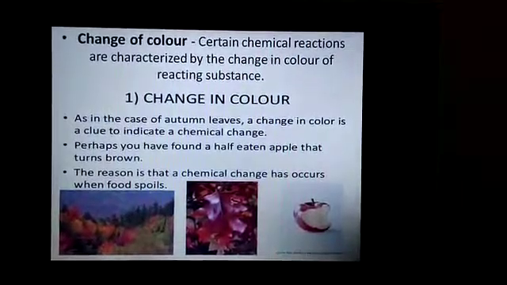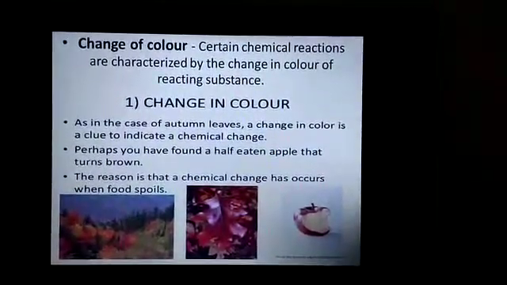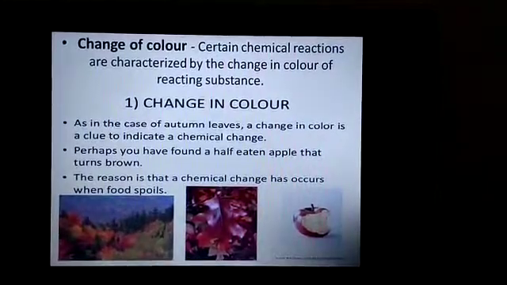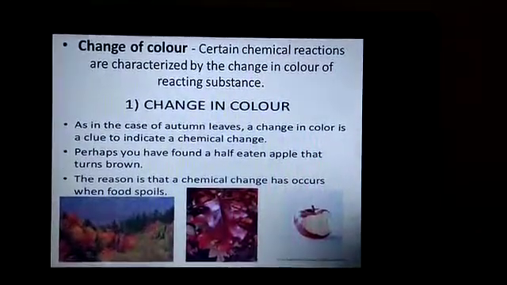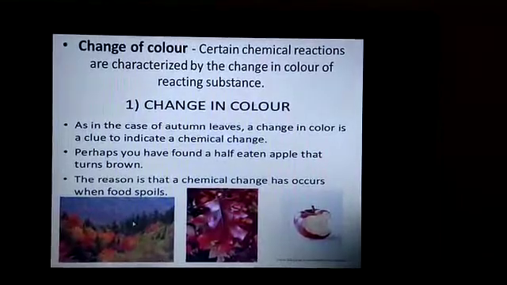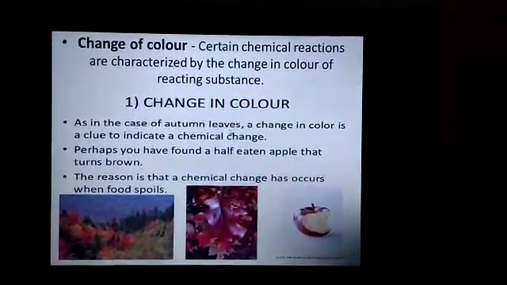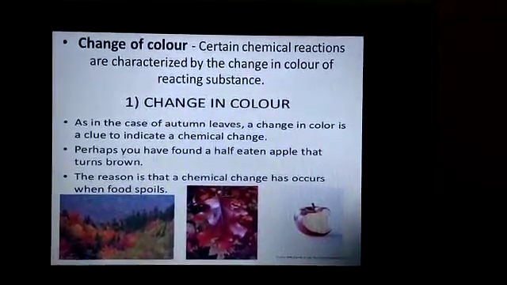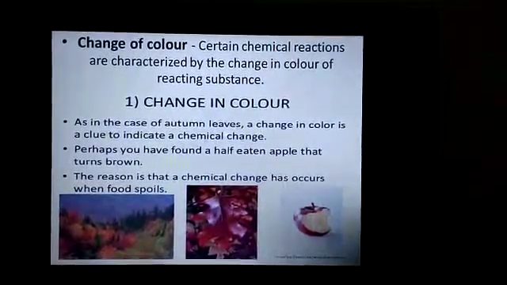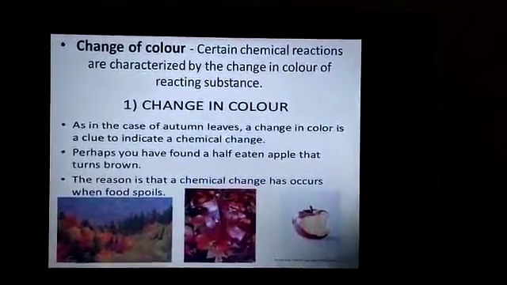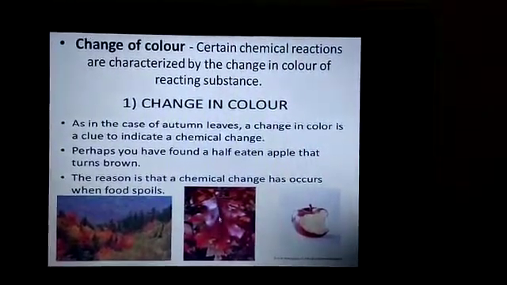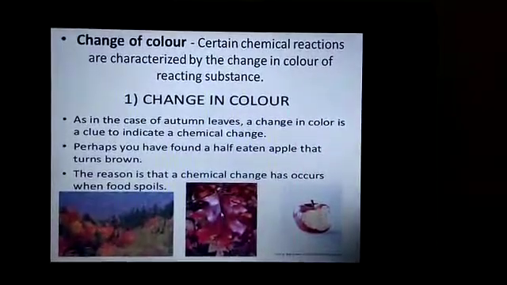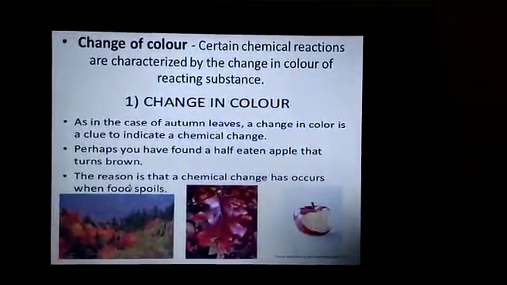There are certain chemical reactions which occur in our day-to-day life and we can consider them as change of color examples. First, as in the case of autumn leaves, a change in color is a clue to indicate a chemical change. Means the color changes in the leaves from green to red or any other color signifies a chemical change.